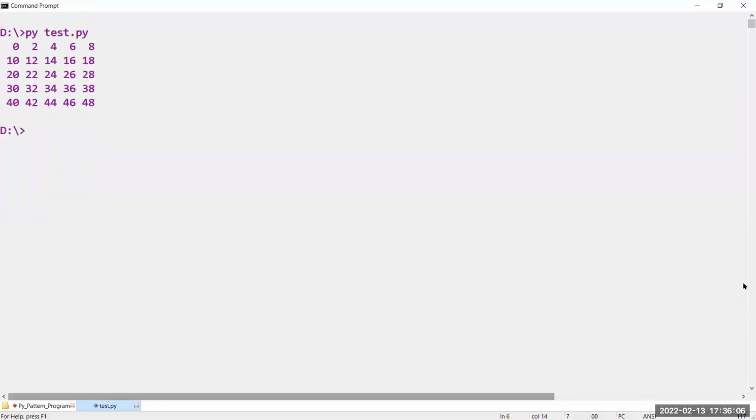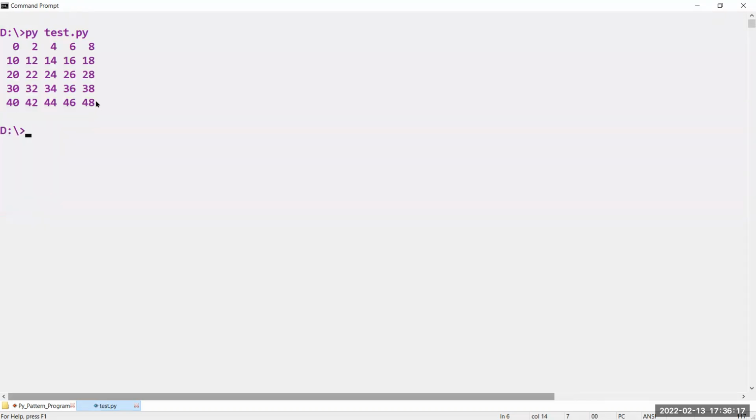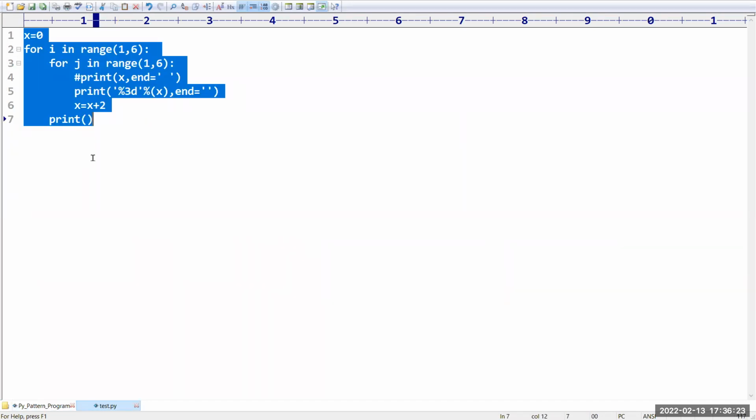Have you observed? We got 0, then 2, 4, 6, 8, 10, 12. Like this, it is printing only even values. This is how you can take it.